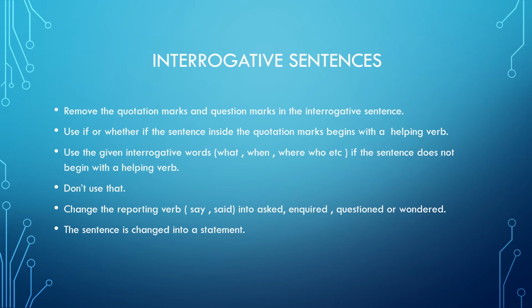I'm not going to write that. I have to leave that and use if or whether if it begins with a helping verb.